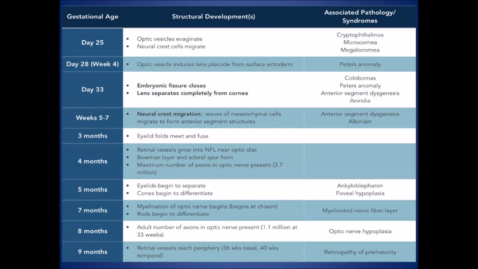Now, if a child is born prematurely, that is before 36 weeks, the retinal vessels reach only the nasal half of the retina and don't reach the temporal half, which usually completes by 40 weeks, and this is known as retinopathy of prematurity.